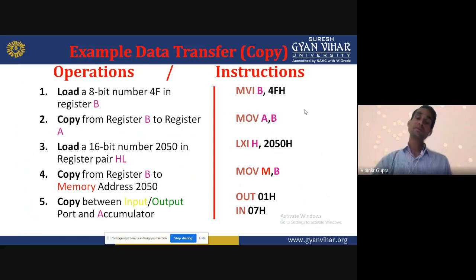Load an 8-bit number 4F. That is the number we want to load, into register B. So what instruction are we using? Move immediate, MVI B comma 4FH. So that is the data transfer group, and according to the operation, we can choose the instruction.